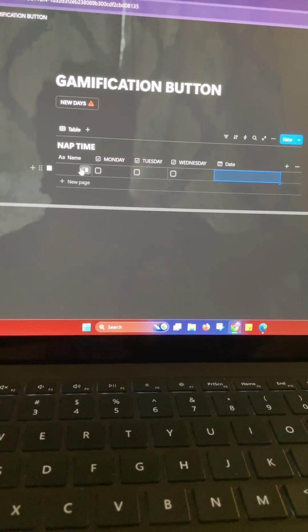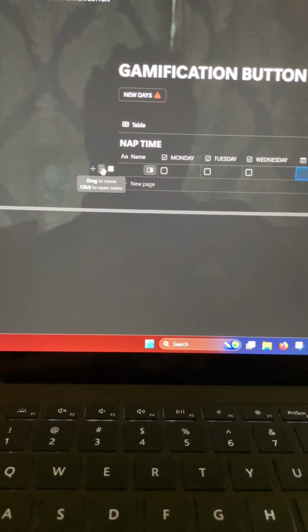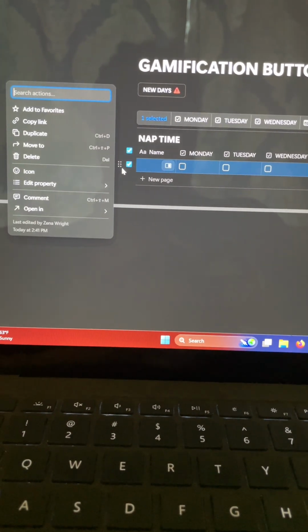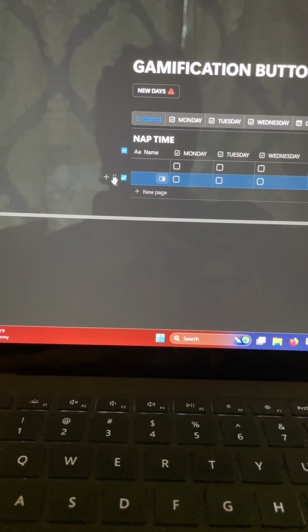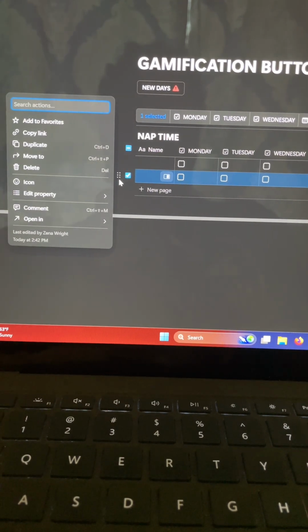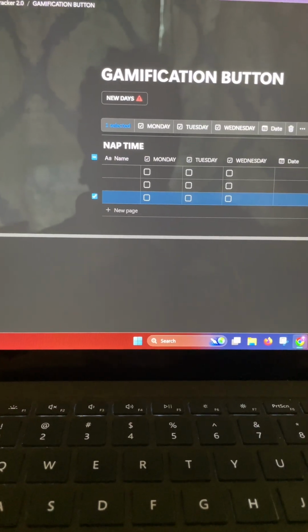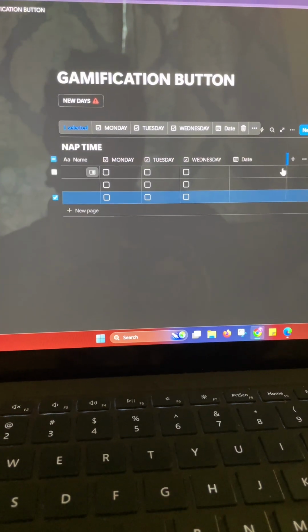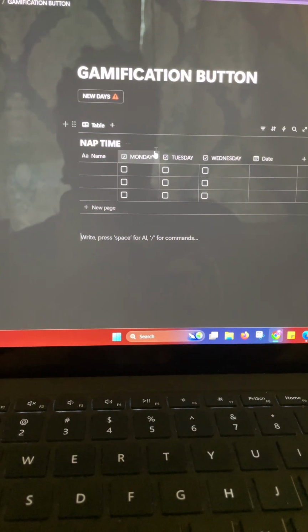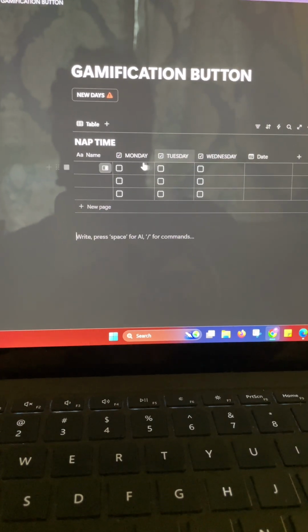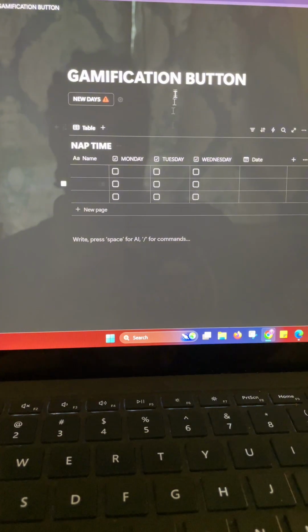Struggling a little bit. Okay, and then we're going to come over here to the little 6 dashes on the side. Click duplicate. And we're going to duplicate it one more time. Close out our date property, just make it shorter. And then now we have Monday, Tuesday, Wednesday, and those are set for the days that we're taking our naps.